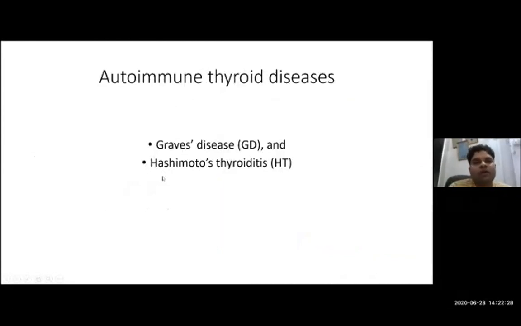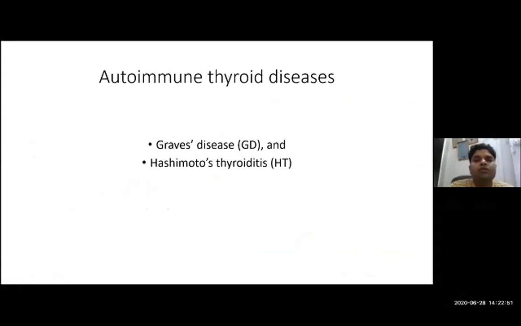The second most common lesion of the thyroid is autoimmune thyroiditis. Autoimmune thyroiditis is commonly a disease of young females. You will get a history like a young female patient of 25, 30 or 35 years age group comes with a thyroid enlargement.